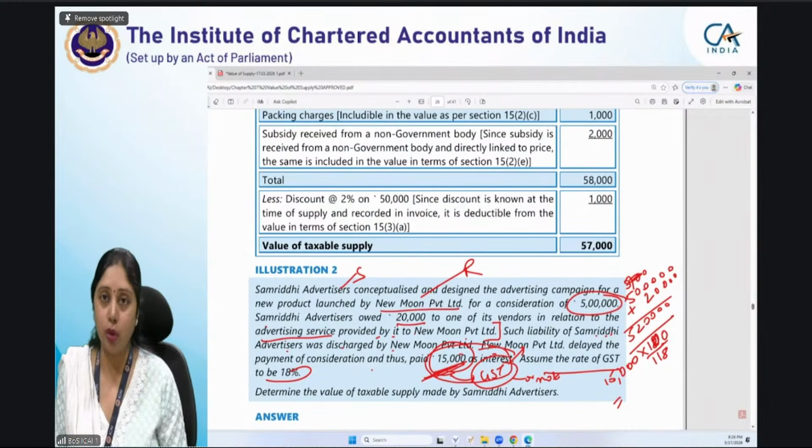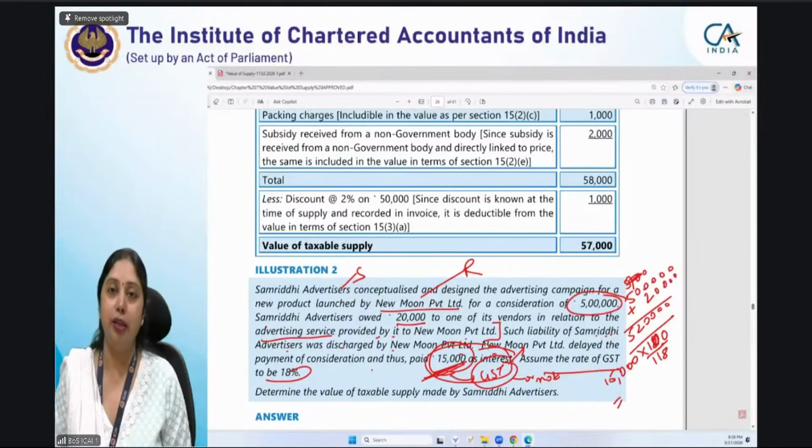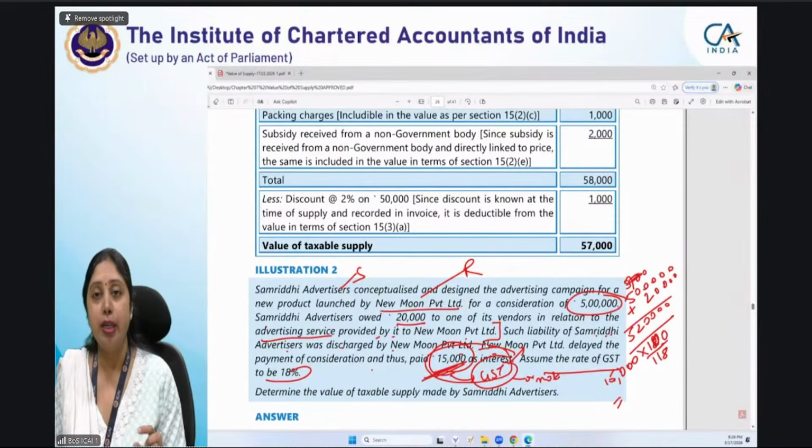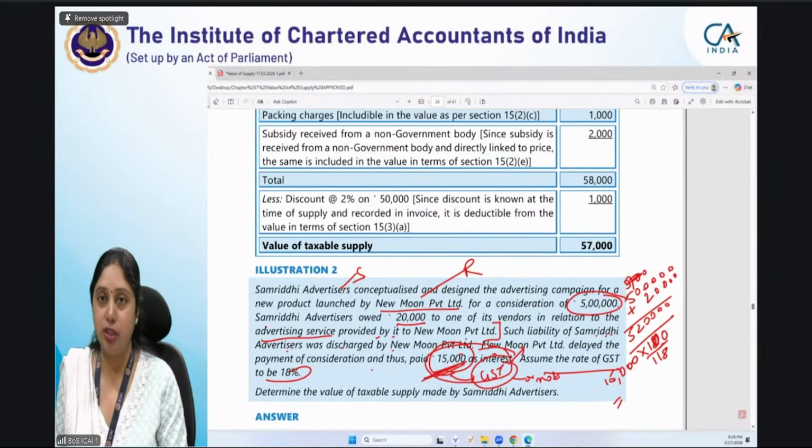Otherwise, the more logical assumption is to assume that it is inclusive of GST, and that is why I told you that in this question many of the students might not arrive at the correct answer. So here, since it is not mentioned, if you see, in my previous example, I had expressly mentioned that the amount is exclusive of GST.